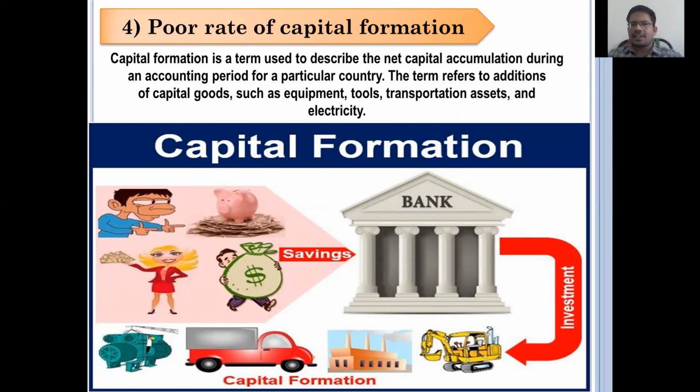After collecting this capital, the bank gives loans and provides investments to private sector agents or government sector companies. So this is the circle. People give their savings to the bank, and the bank takes the savings and provides loans and investment to industrial sector or service sector companies.